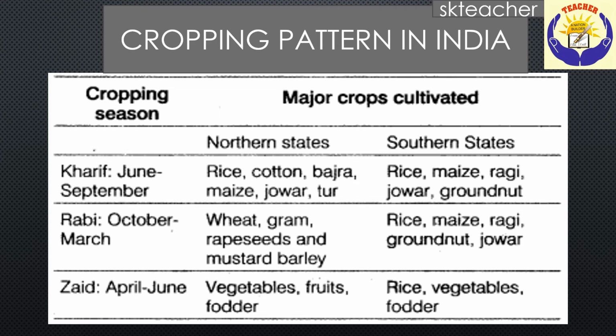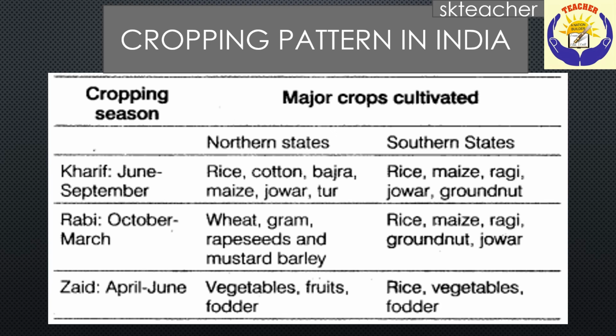Kharif is from the month of June to September. In northern states, rice, cotton, bajra, maize, jowar and tur are cultivated. On the other hand, in southern states, rice, maize, ragi, jowar and groundnut are cultivated. Next, Rabi is from the month of October to March. In northern states they cultivate wheat, gram, rapeseed, mustard and barley. And in southern states, rice, maize, ragi, groundnut and jowar.